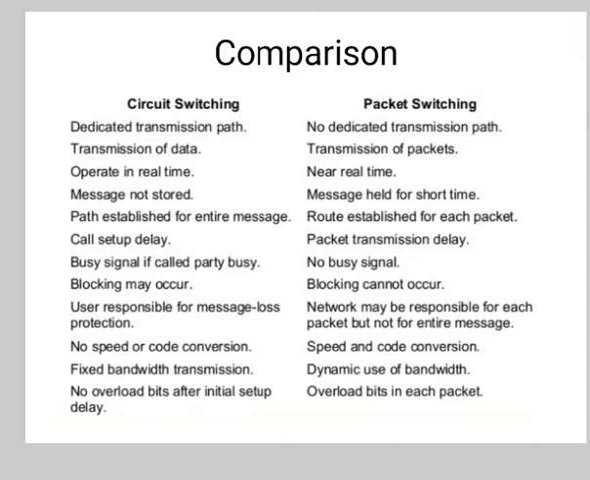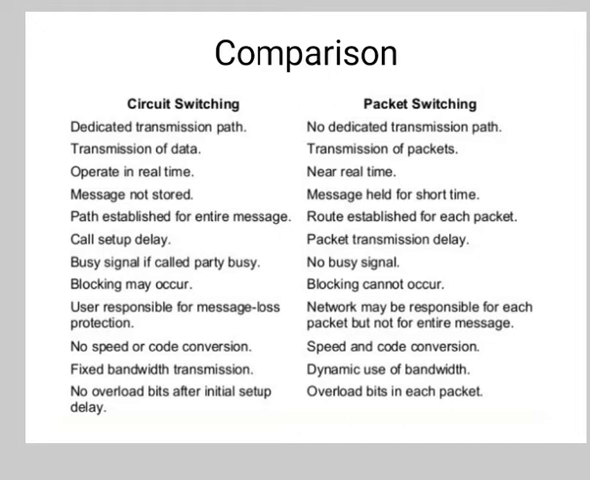In circuit switching, there is a dedicated transmission path. In packet switching, there is no dedicated transmission path. Here the transmission of the data is continuous; in packet switching there is transmission of packets. Circuit switching operates in real time, packet switching nearly in real time. In circuit switching, the message is not stored. In packet switching, the message is held for a short time. In circuit switching, the path is established for the entire message. In packet switching, the route is established for each packet.